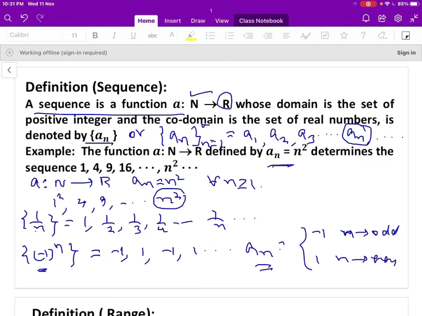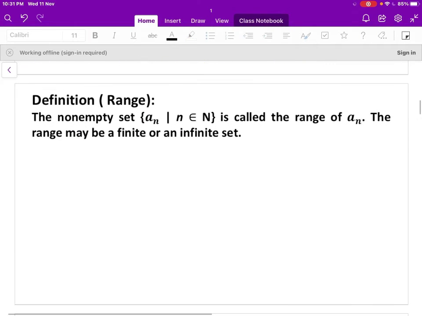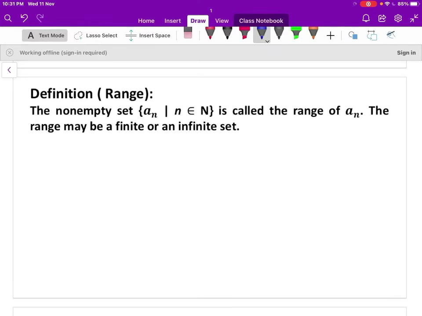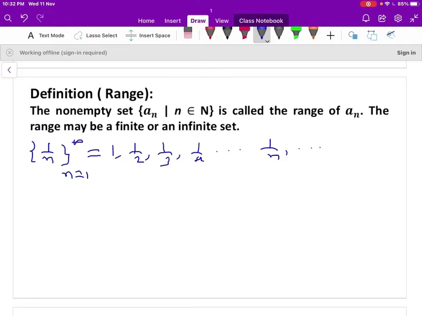Now let us move to the definition of the range. Range is a set, a collection of the terms of the sequence for all n belonging to the set of natural numbers. For example, let us take the sequence 1 by n, n equal to 1 to infinity. That can be written as 1, 1 by 2, 1 by 3, 1 by 4, and so on, 1 by n, and so on.